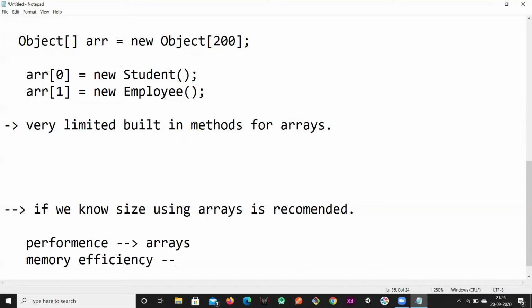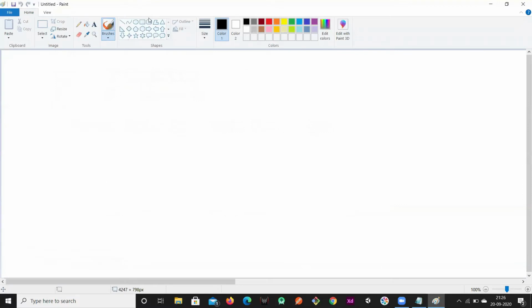If memory efficiency is your priority, then you will go for collections. So if performance is not your priority, and memory efficiency is your priority, then we should go for collections, right? So what is the performance issue over here? Collections are growable in nature, but it takes a lot of effort, it takes a lot of performance, to increase that, or to accommodate that extra space for the element that you are going to add, right?